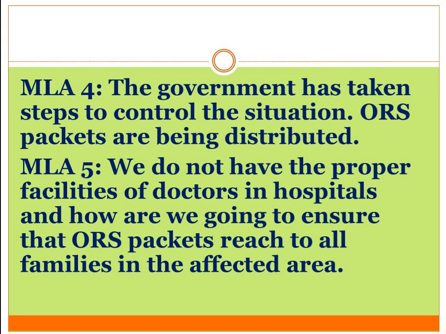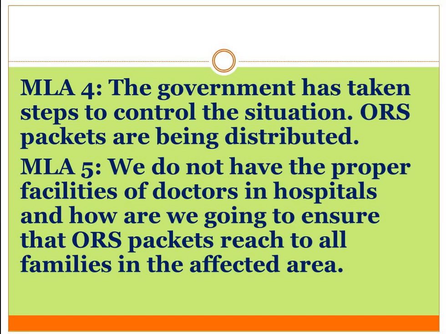Then MLA 5: we do not have proper facilities of doctors in hospitals, and how are we going to ensure that ORS packets reach all families in the affected area?